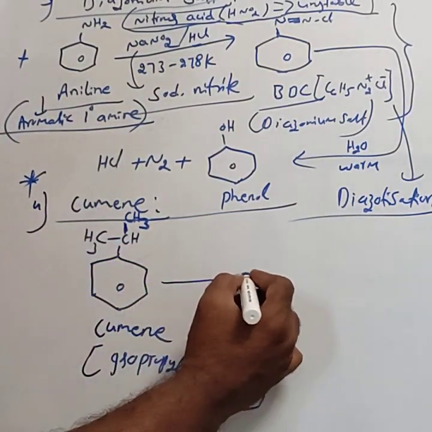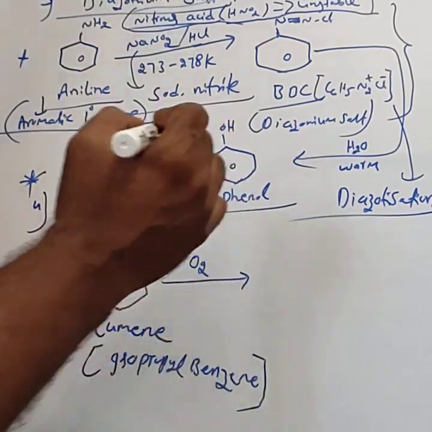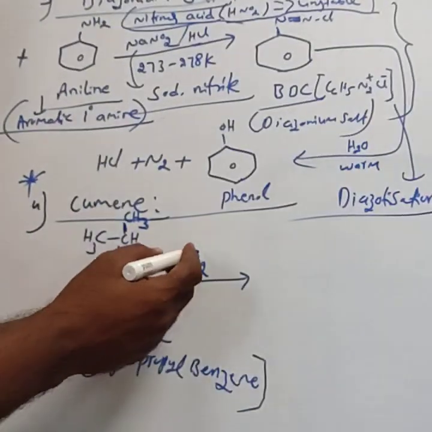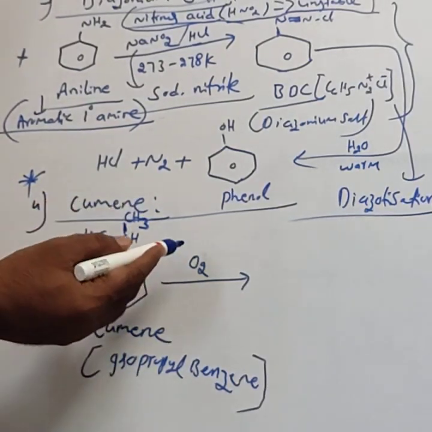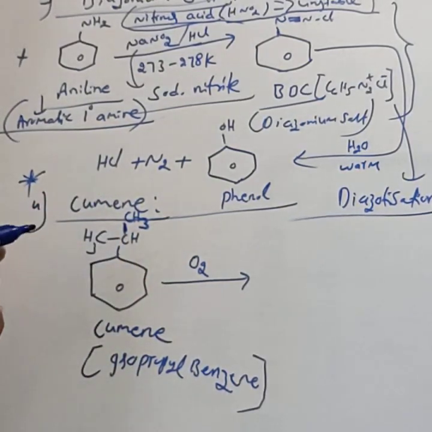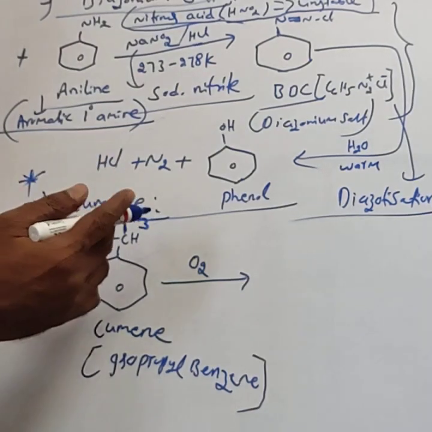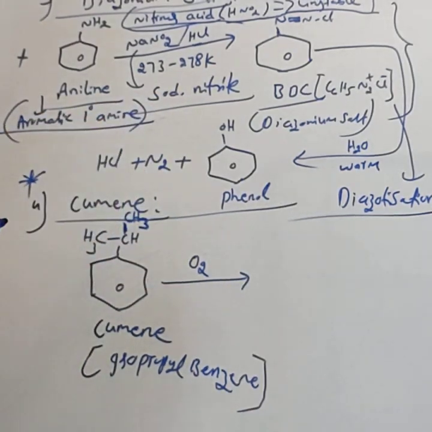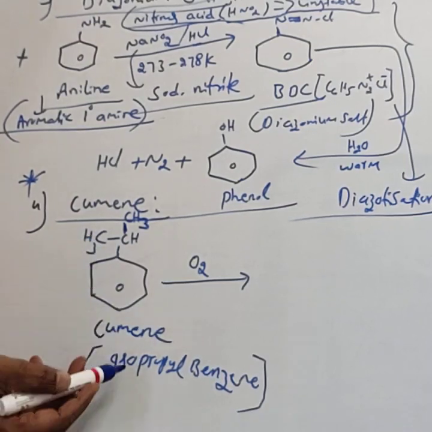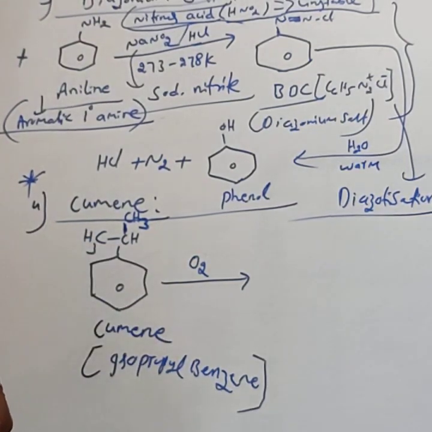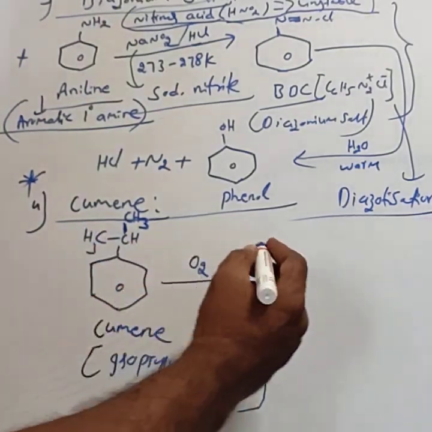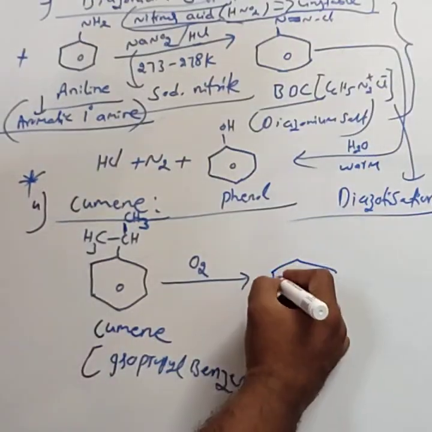To the cumene, air is bubbled. Air is bubbled through the cumene. Just consider it self-explanatory, and definitely you get the full marks. No need to write the explanation part. Just self-explanatory: cumene, air. Air means oxygen. Air is bubbled through the cumene. Then you observe the product.